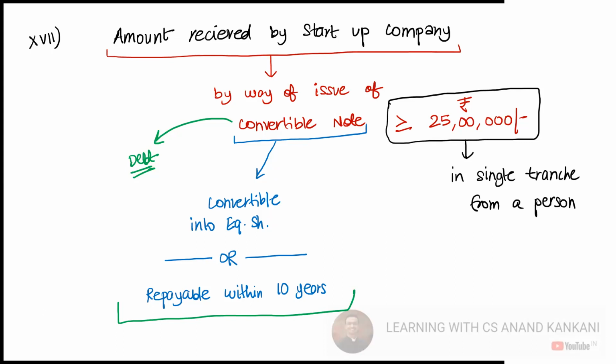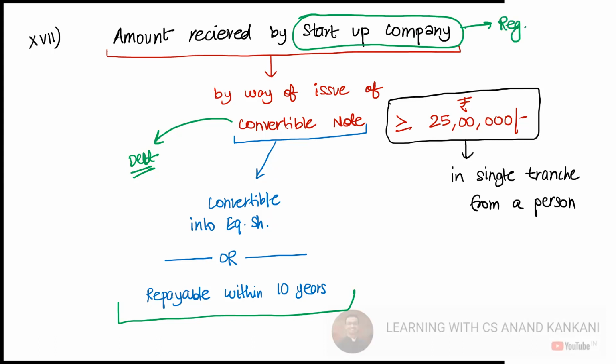So what is considered as deposit is very simple. You have 3 points, but for what is not considered as deposits, there are too many ifs and buts. So that's what has been given here, that if the amount is received by any startup company, now just understand this, this startup company needs to be a registered one, registered with the government.